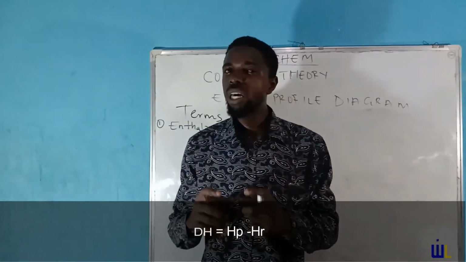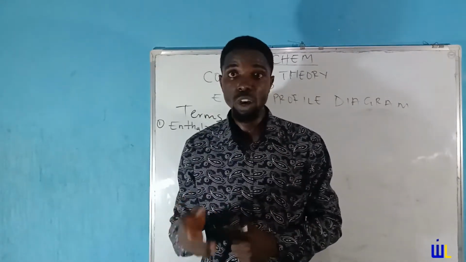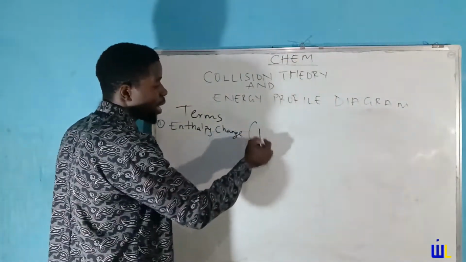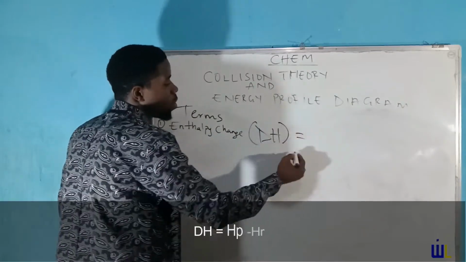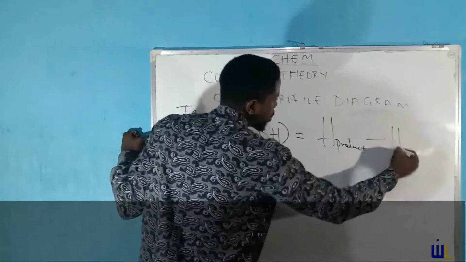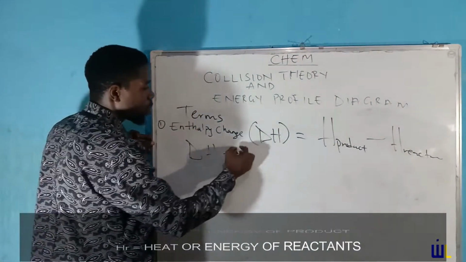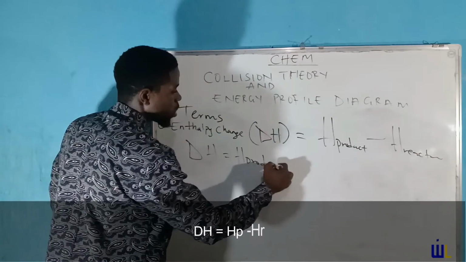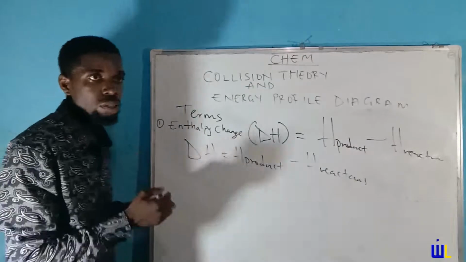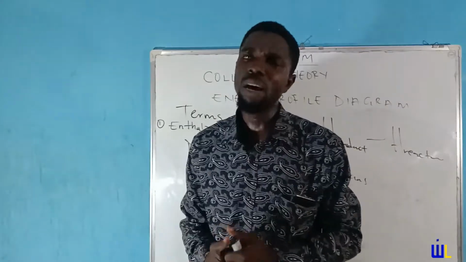We will get to discuss enthalpy and its full concept when we get to study thermochemistry. But with this said, enthalpy change is represented by delta H, and it equals heat of product minus heat of reactant. Quite simple, right? So put that down. Enthalpy change equals heat of product minus heat of reactant.